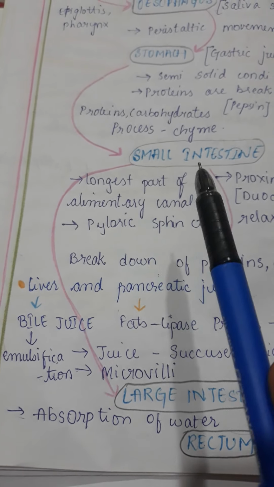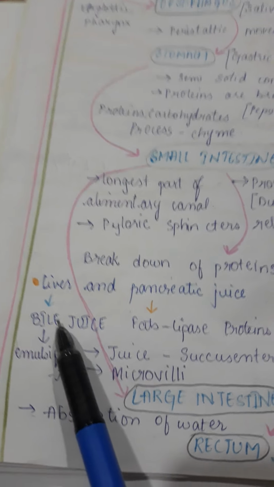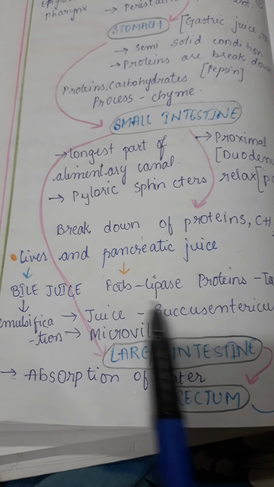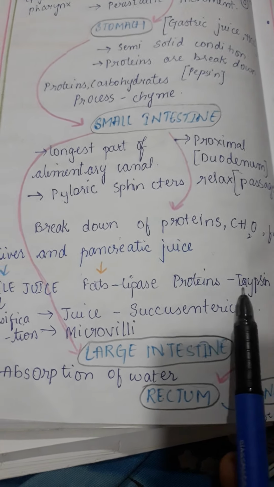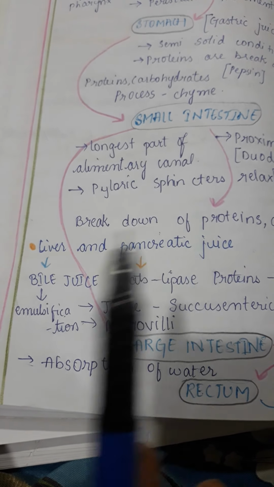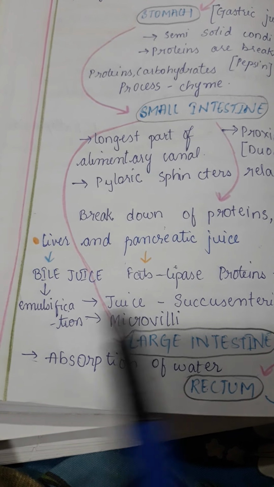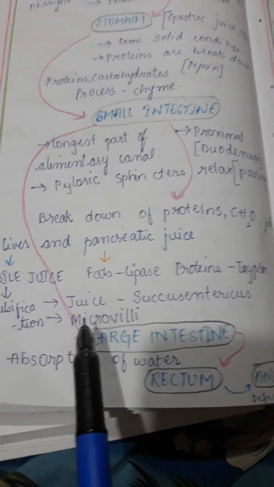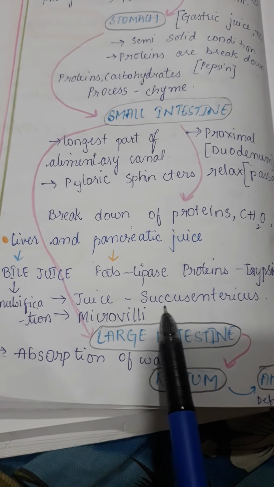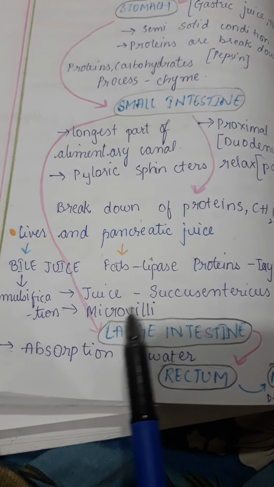Then in the small intestine, liver and pancreatic juice will be released. The liver gives bile juice, and the pancreas releases lipase and trypsin. Trypsin is for proteins and lipase is for fats. Bile juice doesn't have any enzymes, and the action of bile juice is known as emulsification. The walls of the small intestine give the juice known as succus entericus. Then they have finger-like projections known as microvilli.